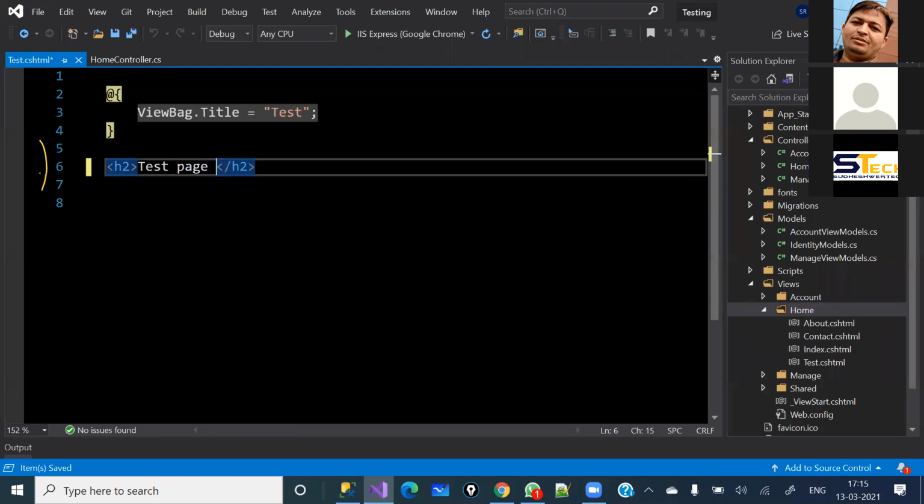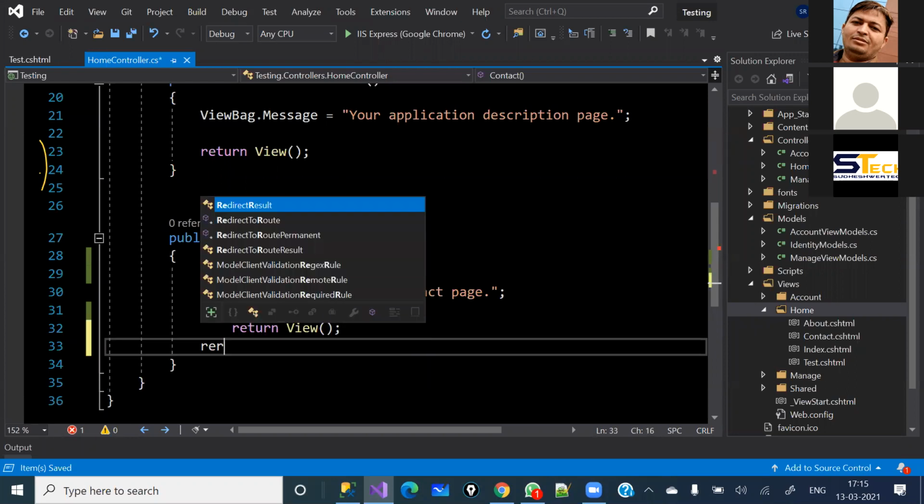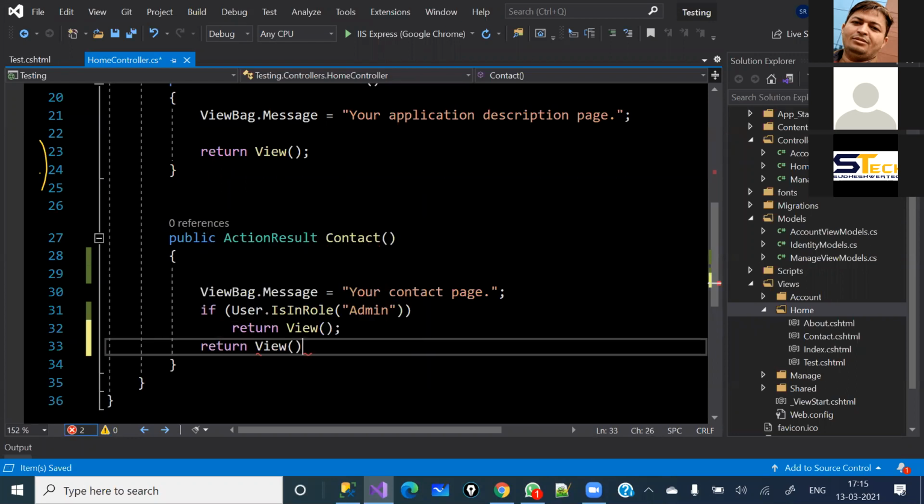The test page says, you are seeing this because you don't have rights. So if the user is not admin, I would like to show him a different view page. Here I'm going to manually give that view page name because it is not the same as the action name.